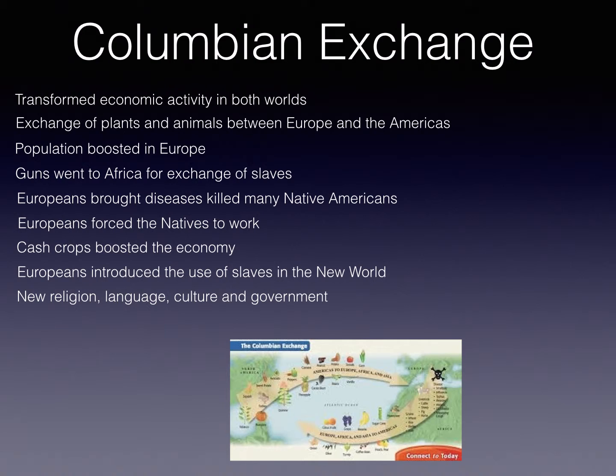Next comes the Columbian Exchange. This transformed the economic activity in both worlds. It was the exchange of plants and animals between Europe and the Americas. This ended up boosting the population in Europe. Guns went to Africa in exchange for slaves. Europeans brought many diseases that killed the Native Americans.